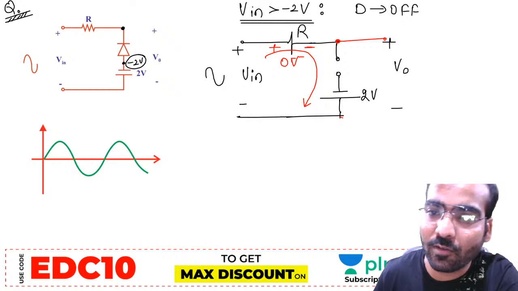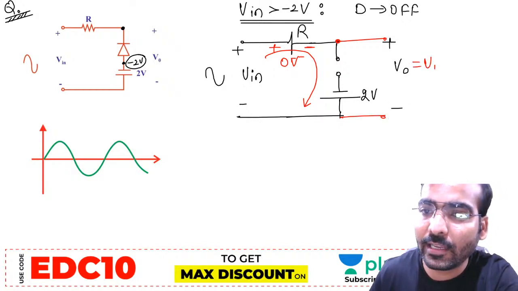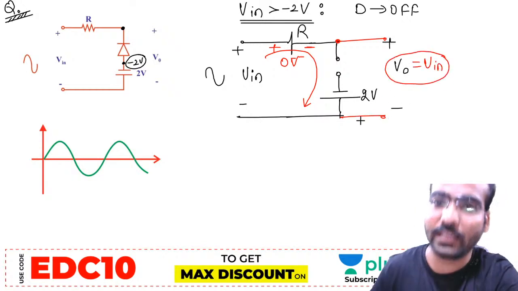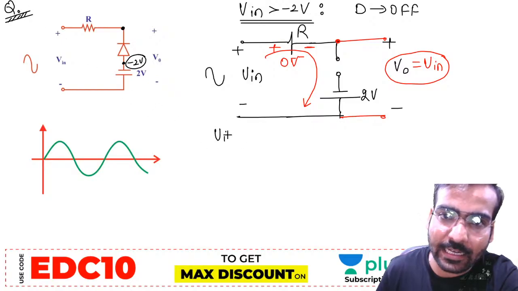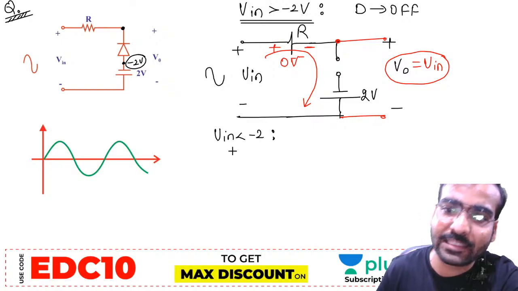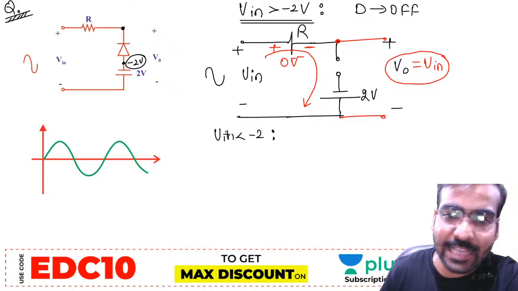V naught will be equal to V in, the only input voltage. Okay, now let us take the second condition, when V in is less than minus 2 volt.